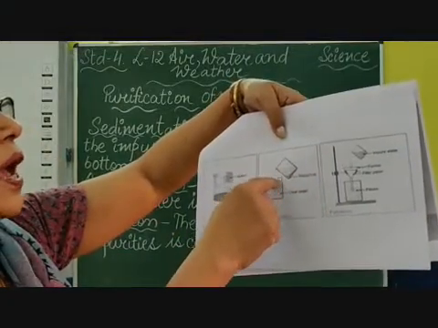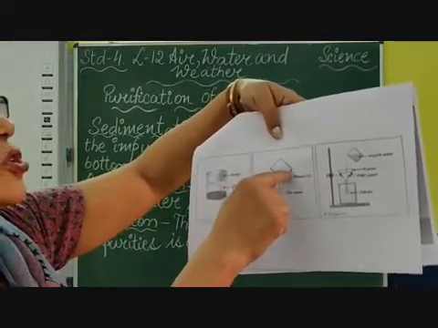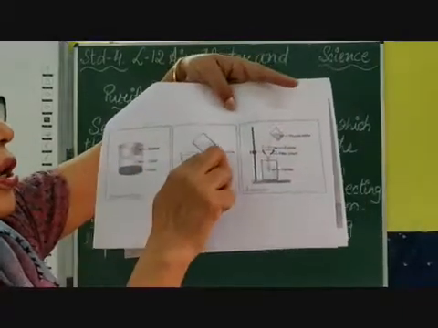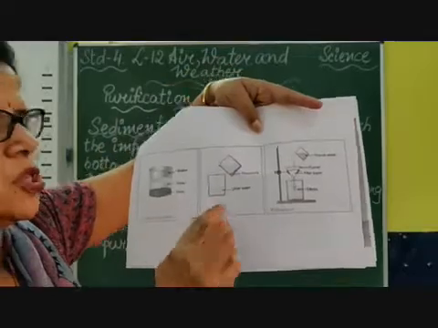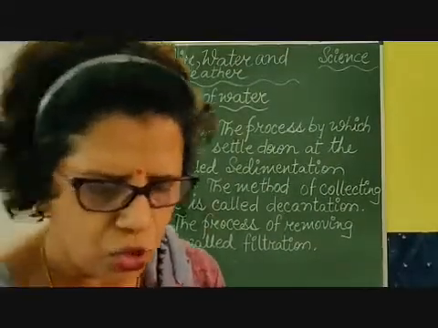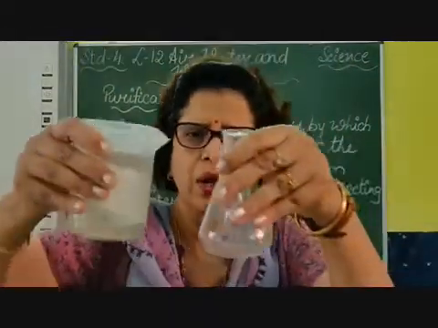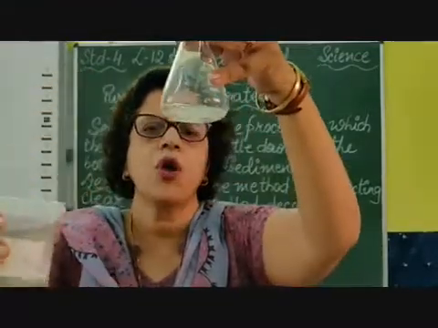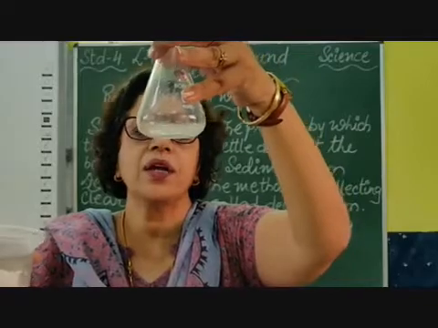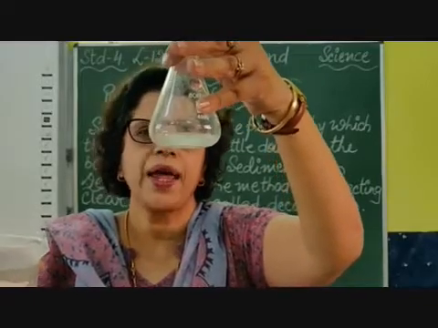This water is clear, and these are the insoluble sand particles that are deposited. This is called decantation, the process of getting clear water by pouring.